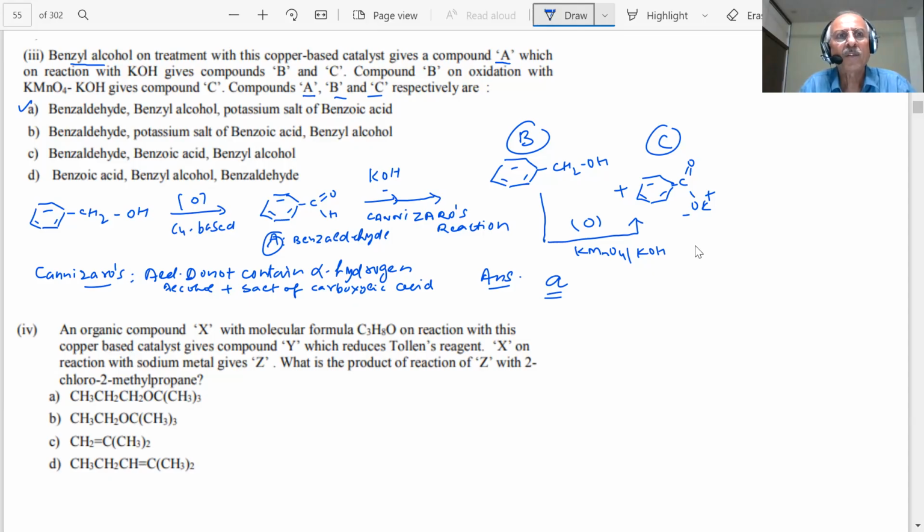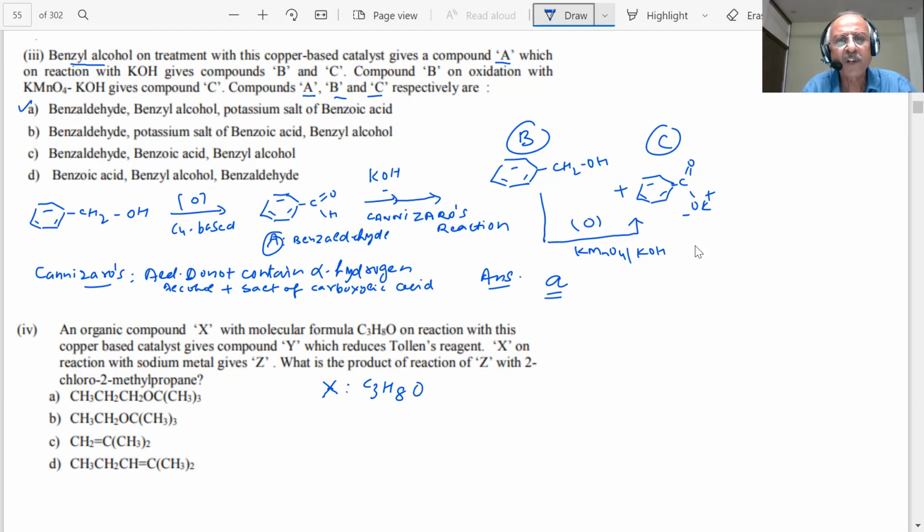Okay, then coming to question 4, students. An organic compound X. What is the molecular formula? C3H8O.